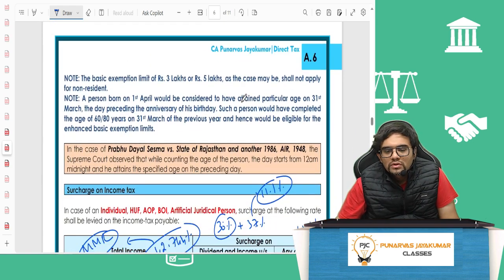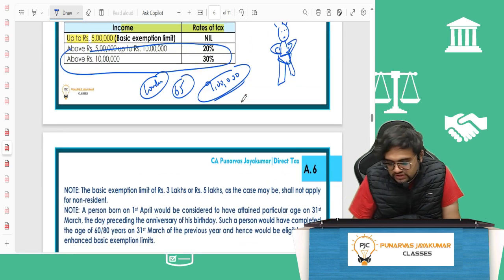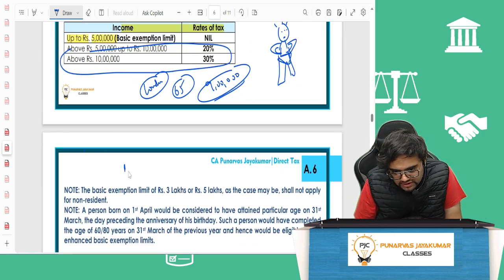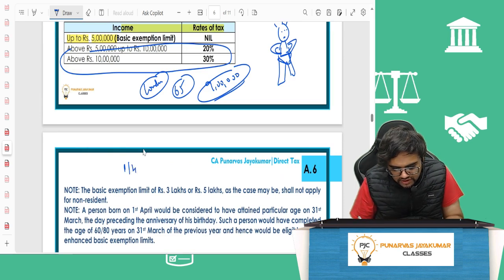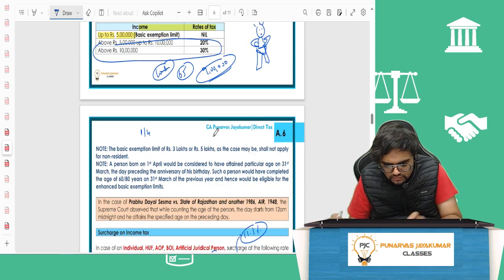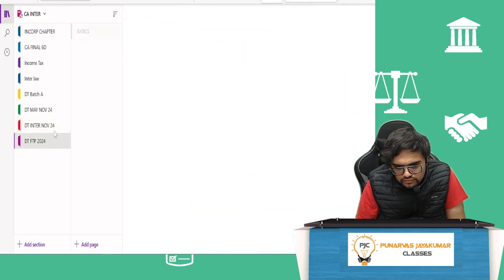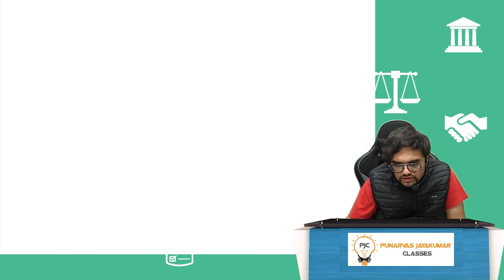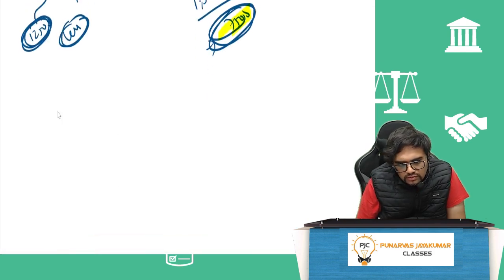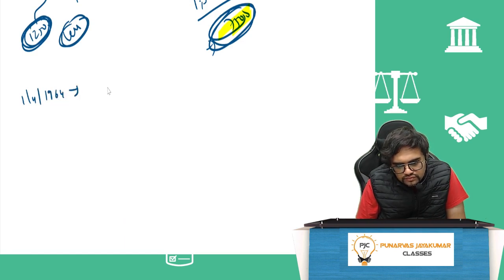Now, guys, if I was born on, let's say, 1st April 1963, or 1964. If one fellow is born on 1st April 1964, on 1st April 2024, he will turn 60 years.